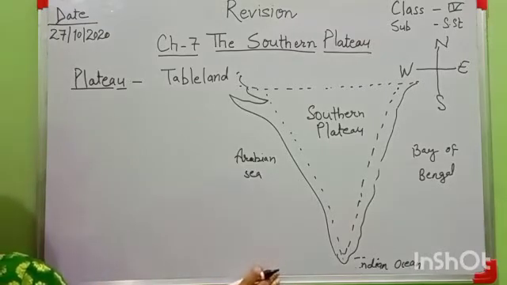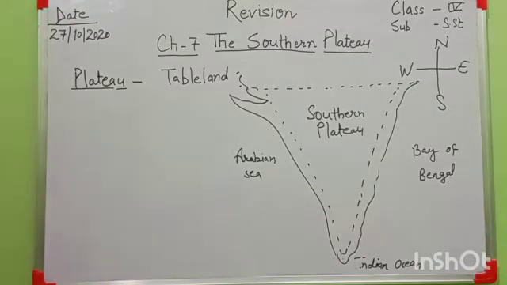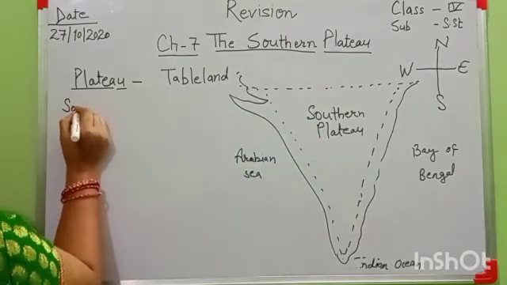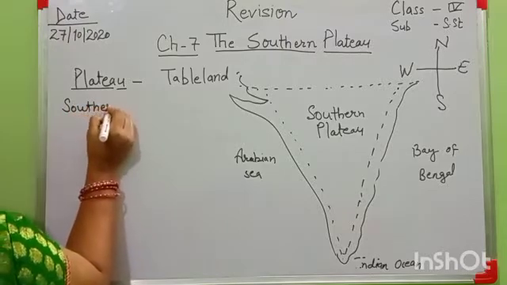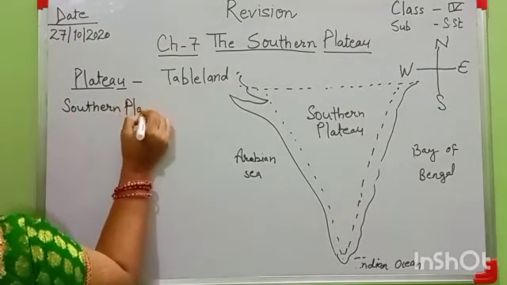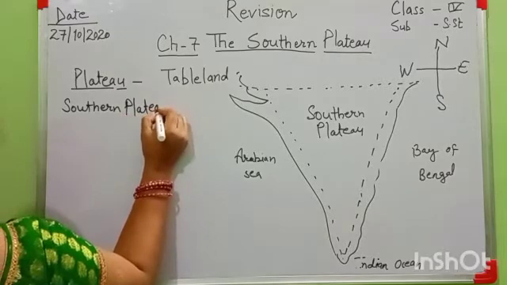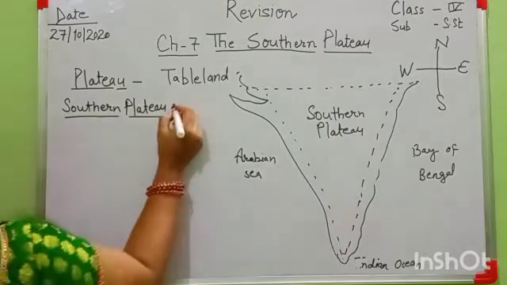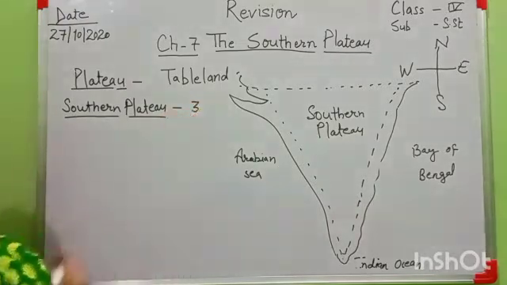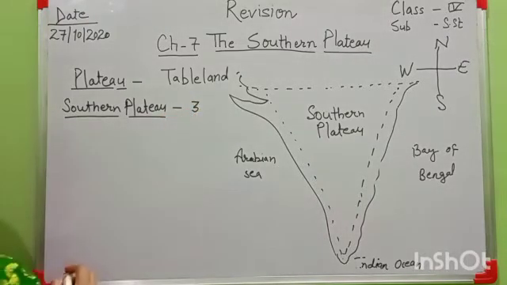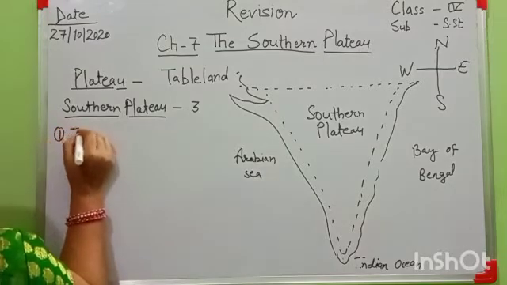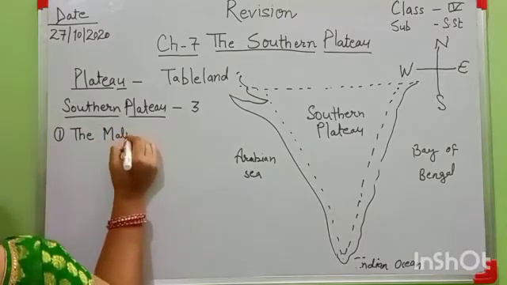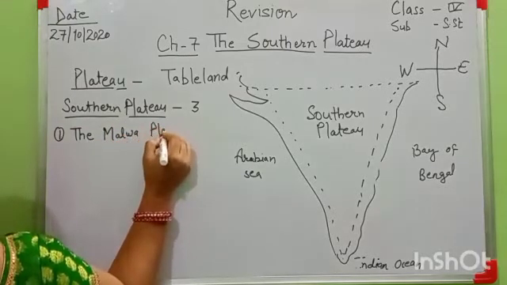The Southern Plateau, Deccan Plateau, includes how many plateaus? Three plateaus. First, the Malwa Plateau.